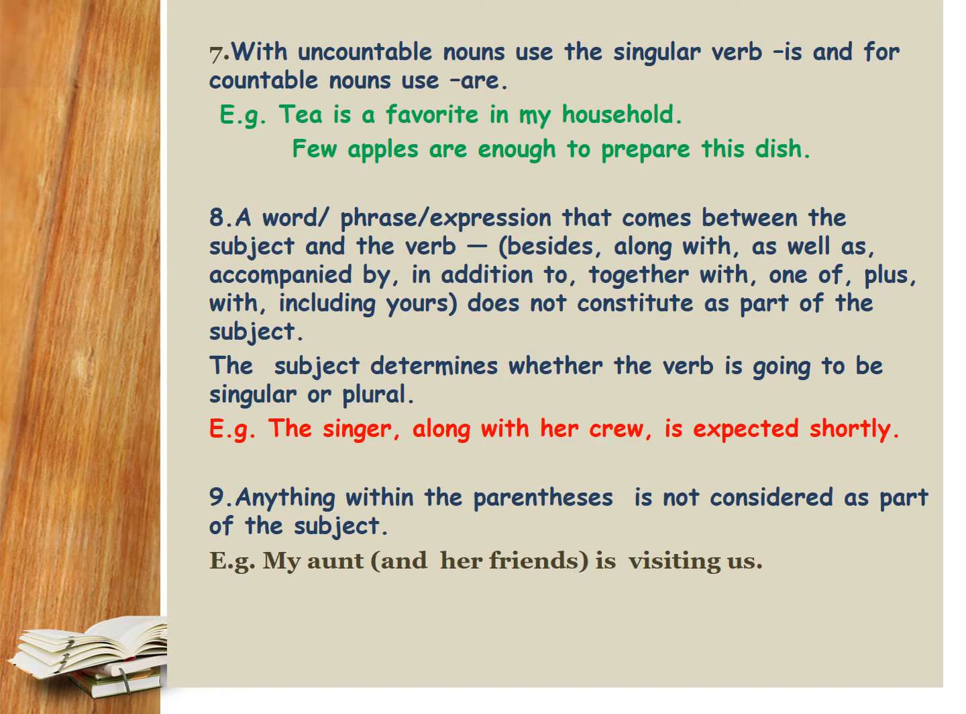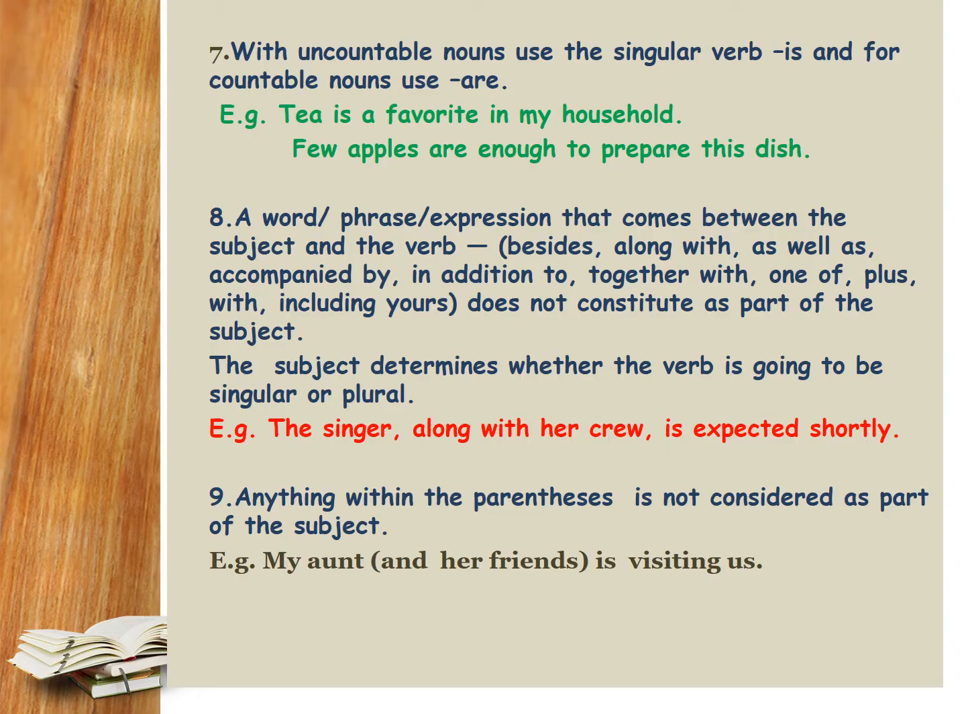Let's take a look at this example here. The singer, along with her crew, is expected shortly. Notice that in this example, the singer is the subject. Hence, we have the singular form of the verb is. Along with is a phrase or an expression that goes along with the subject. We can actually ignore that.